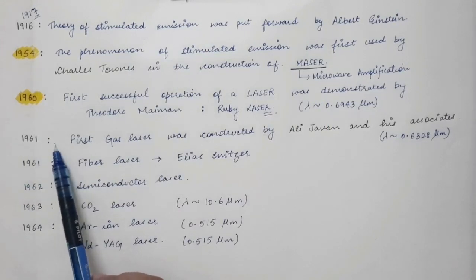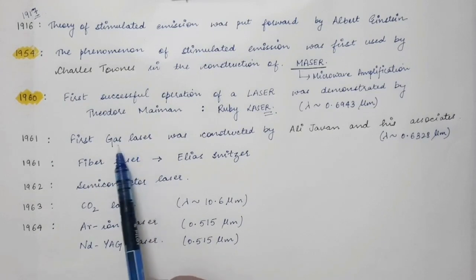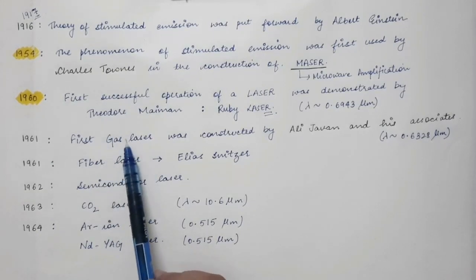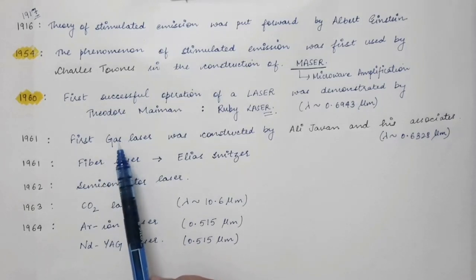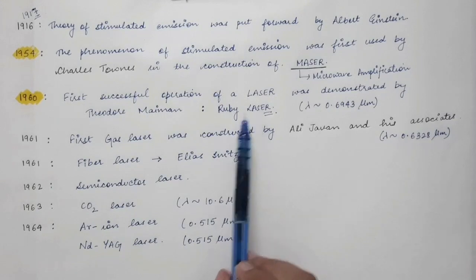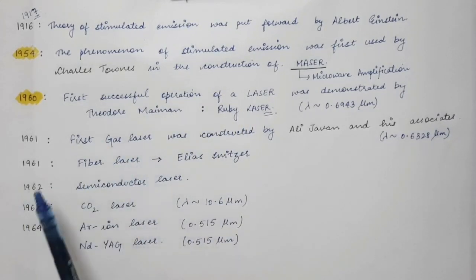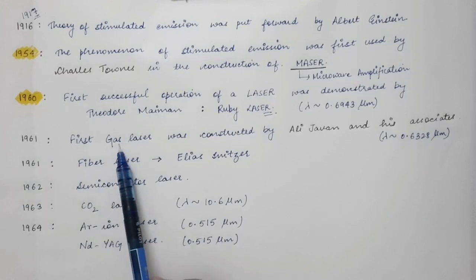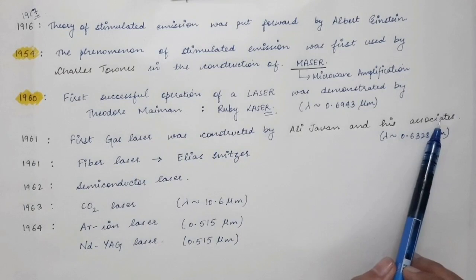So in 1961, the first gas laser. By gas laser we mean that the gain medium that we use in this laser is a gaseous medium. So in ruby laser we use a ruby crystal, and in the case of gas lasers we use a gaseous medium. In 1961, the first gas laser was constructed by Ali Javan and his associates.